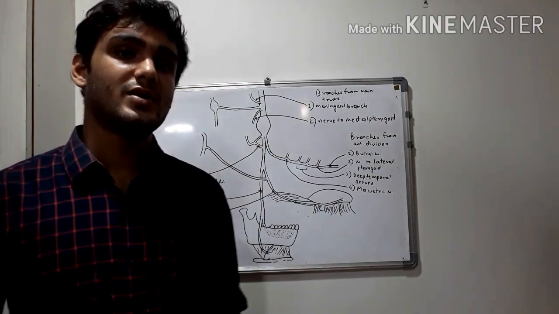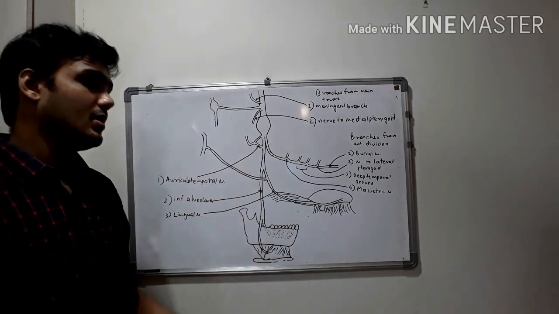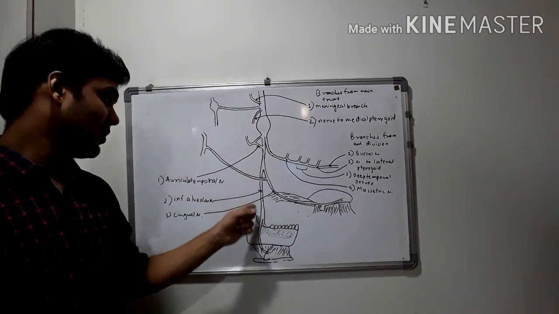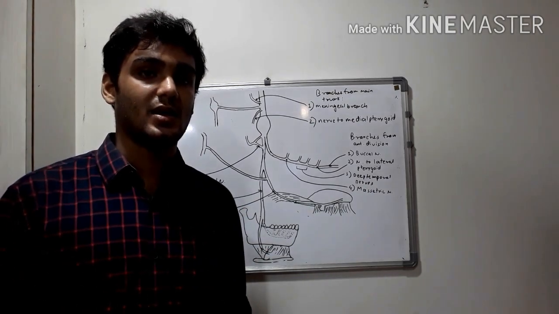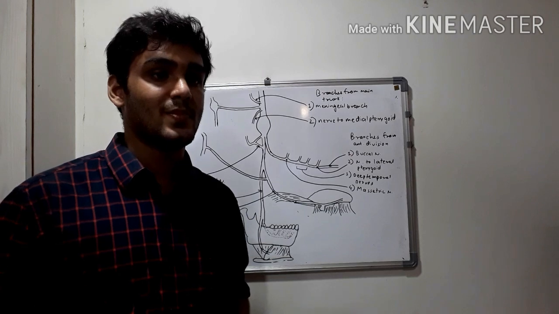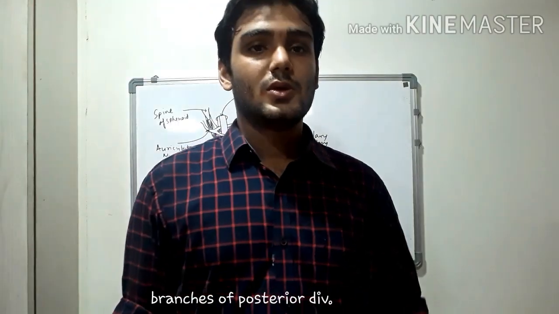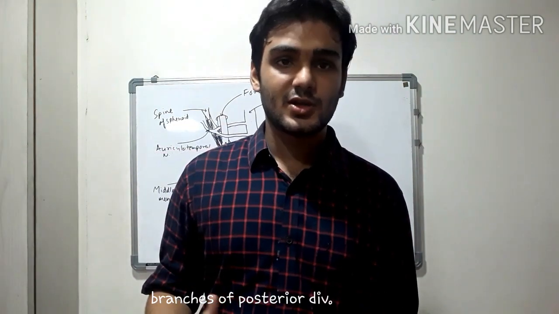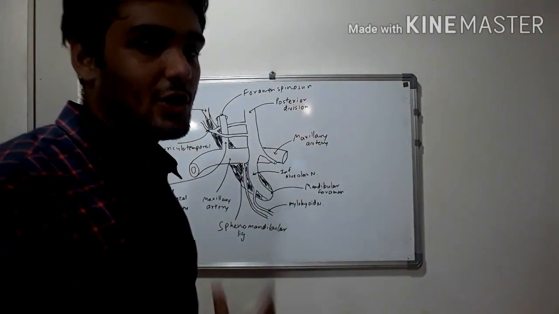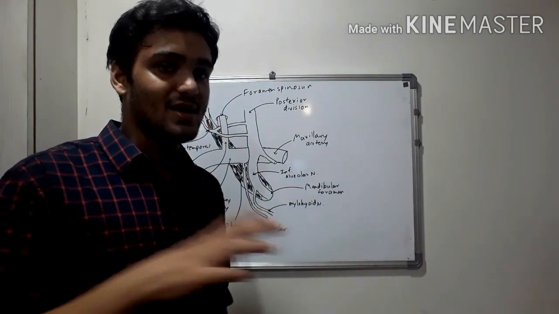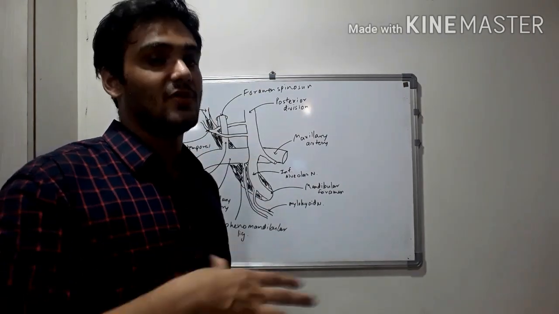Now coming to the posterior division, it gives off three branches: the auriculotemporal nerve, the lingual nerve, and the inferior alveolar nerve. And we shall discuss these branches in detail in another diagram so that we can appreciate the course and the relations more clearly. So now we shall discuss the branches of the posterior division of the mandibular nerve. And before that, we shall understand what this sphenomandibular ligament is, as it is mentioned at many places in the course of branches of the mandibular nerve.